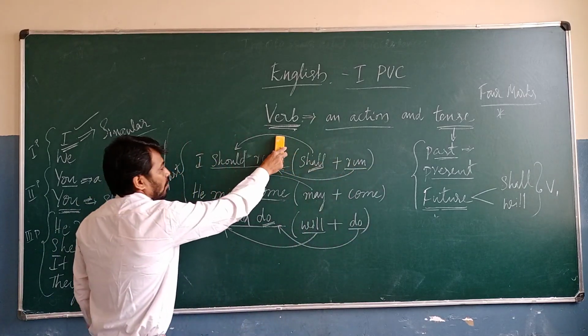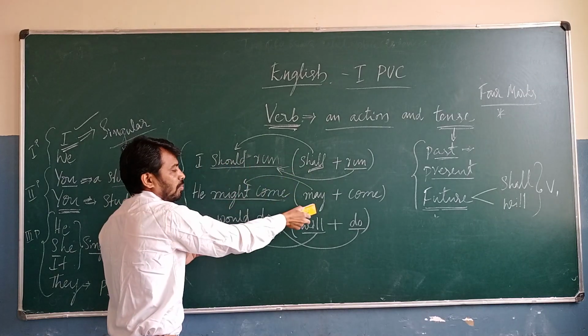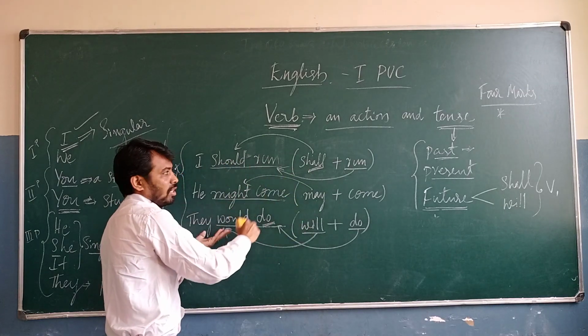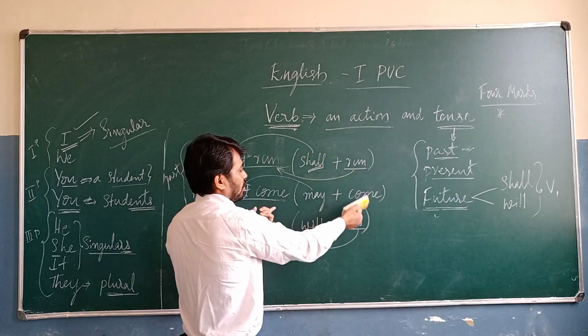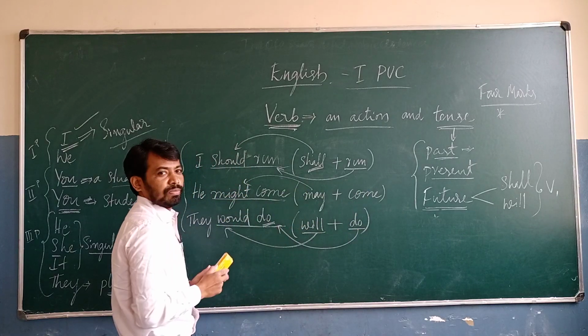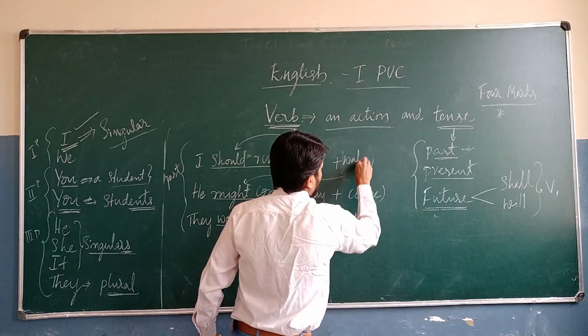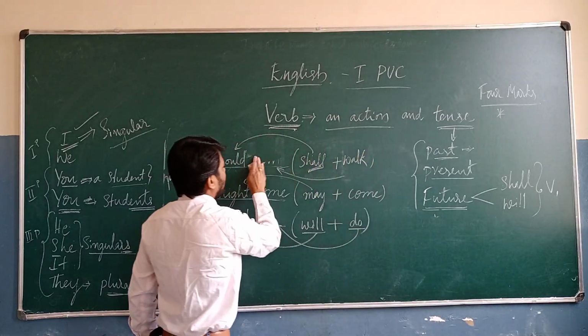And then here, if there is a modal auxiliary verb, we will write shall into should, may into might, will into would, and run into run, come into come. There is no change. So do into do. If there is run, you will write run. If there is walk, you will write walk.